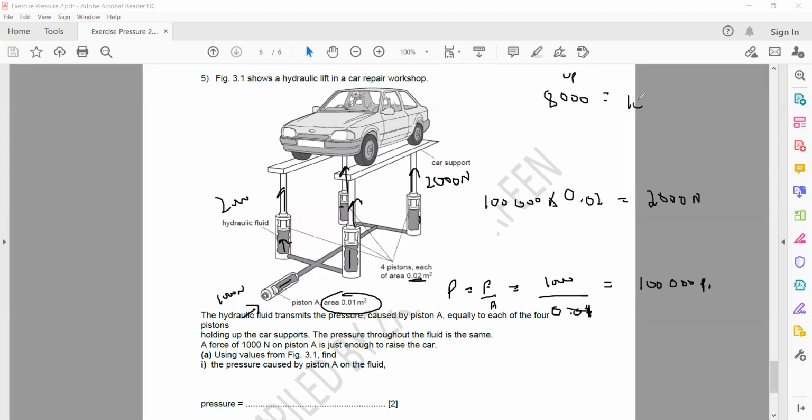And the weight of each car support, which is 1000, and the weight of the car is acting down, that's unknown. So you will solve and you will find the answer that's equal to 600 kg.